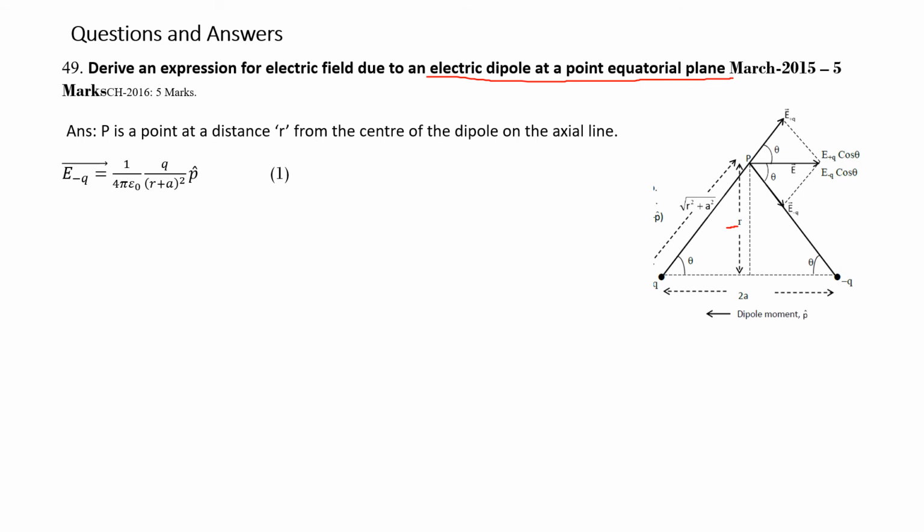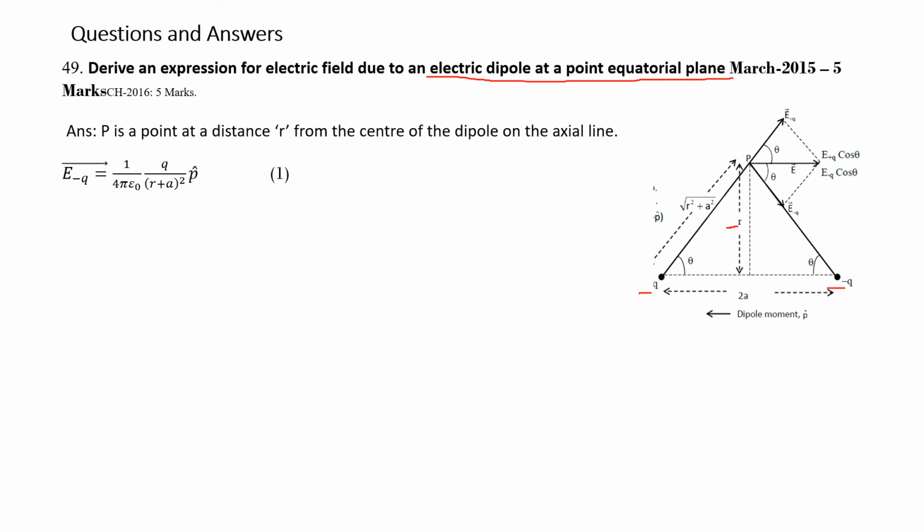So now we have to calculate electric field due to negative charge minus Q and positive charge plus Q. The electric field due to minus Q is given by, you see, this is a right angle triangle. R is perpendicular, and between Q and P, if you join, this becomes the hypotenuse. And we know the distance between plus Q and minus Q is 2a and half of this is a.